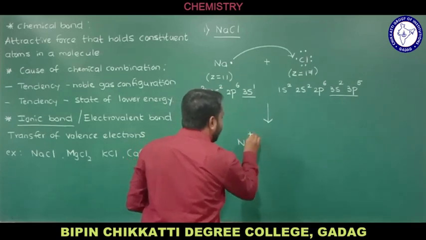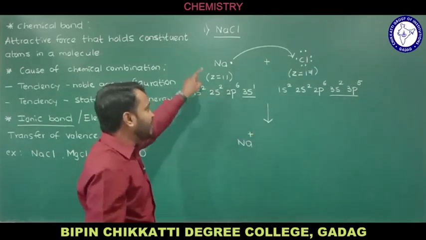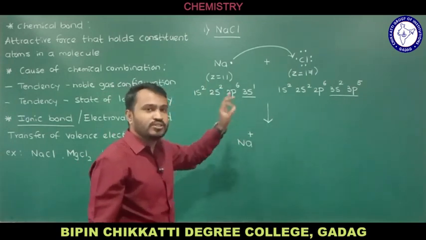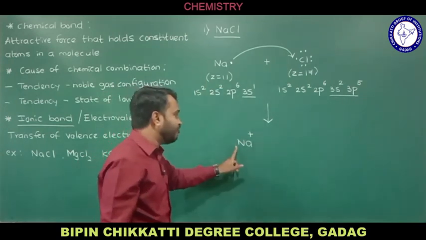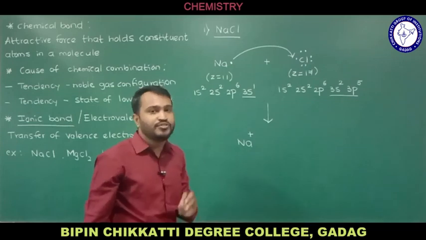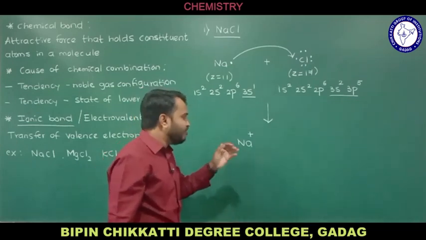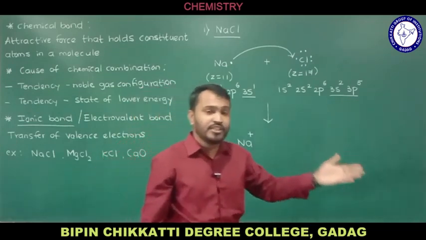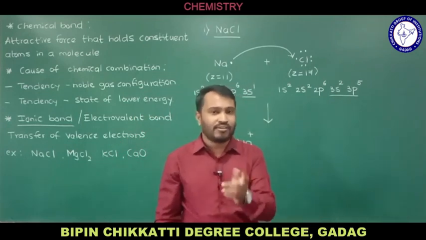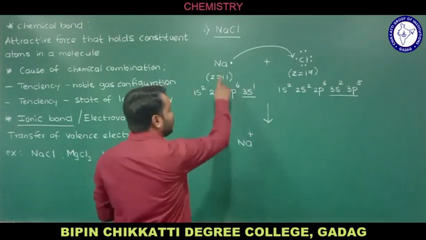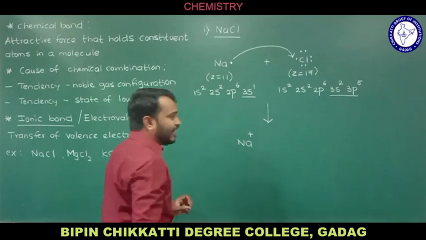We are going to get Na plus. Try to remember that one. When Na becomes Na plus, it loses 1 electron, and after losing the electron the cation is formed. I hope you know that one. When an element loses an electron, a cation is formed. When an element gains an electron, an anion is formed. So Na has lost 1 electron, therefore I will write Na plus.